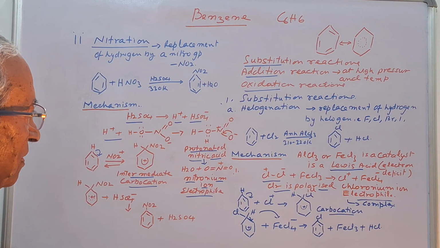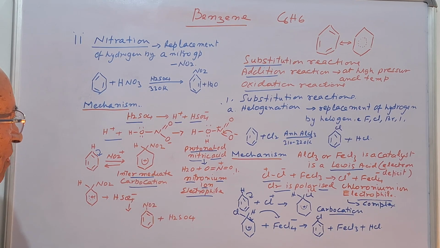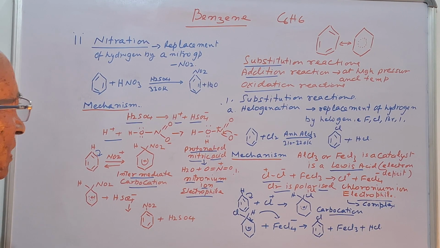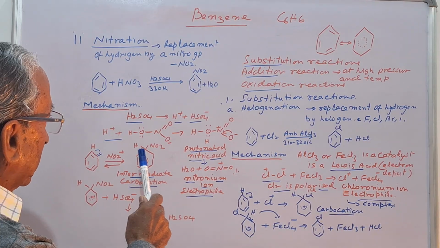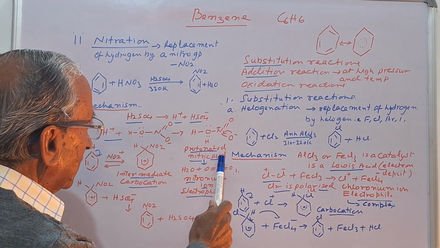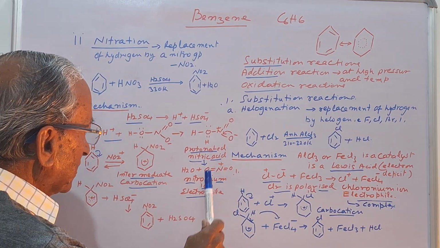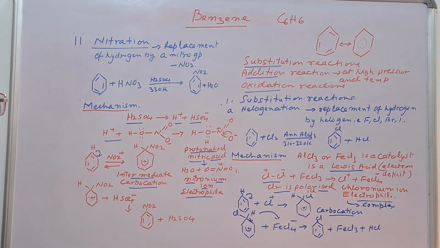Here again, concentrated sulfuric acid releases a hydrogen proton and then nitric acid forms protonated nitric acid, which converts into the nitronium ion, which is again electrophile in nature.